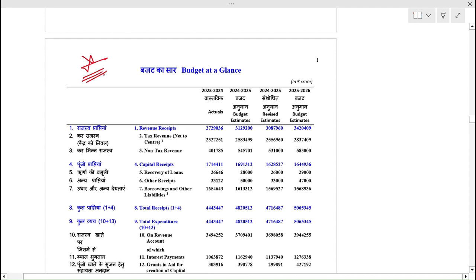For your better understanding, you can see here budget at a glance. First one actuals, second budget estimate, then revised estimate and budget estimates for 25-26. So first, revenue receipts, tax revenue, non-tax revenue, capital receipts, recovery of loans, other receipts, borrowing, other liabilities. Total receipts consist of first and four. Revenue receipts and capital receipts equal total receipts. We already discussed this in our initial slides.